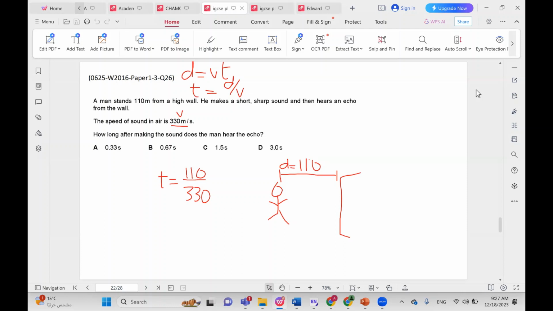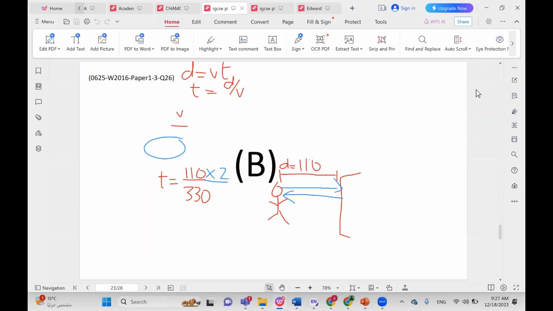So we want the man to hear the echo. So we want the sound to travel from the man to the wall and back. So in this case, our distance is not supposed to be just 110, but we need to multiply it by 2 in order to figure out the true time. And if you perform this calculation, you're going to get 0.67 seconds. So the correct choice here is choice B.